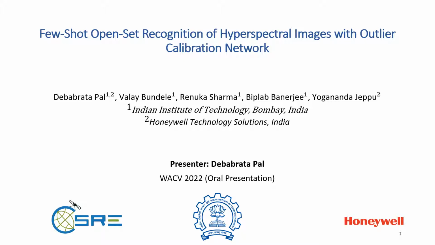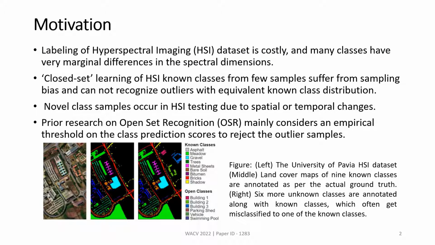Today we will be presenting about few-shot open-set recognition of hyperspectral images with outlier calibration network. In case of hyperspectral datasets, there exist multiple classes with equivalent spectral spatial reflectance, and also the original ground truth does not have all the samples labeled due to the cost involved in labeling, and there exist these black pixels, but in this region multiple open classes exist like buildings, parking shed, swimming pool.